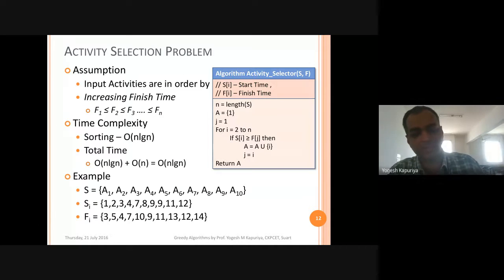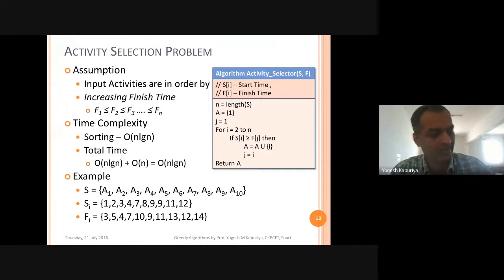So now since you have various options, what is the solution? The solution is very simple and straightforward. You have to sort all the activities in the order of their finish time. Right? Now there are two options. One option is you can sort in order of start time, and the second is you can sort in order of finish time.